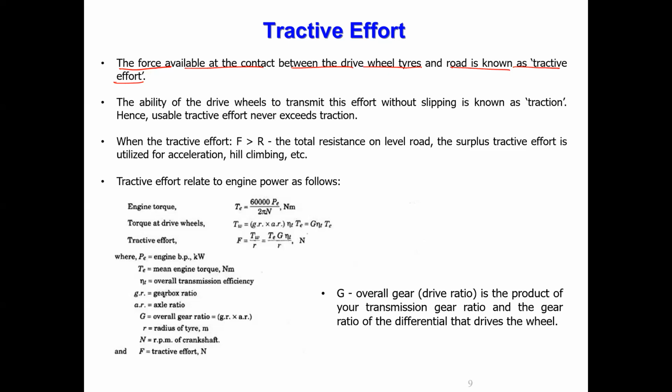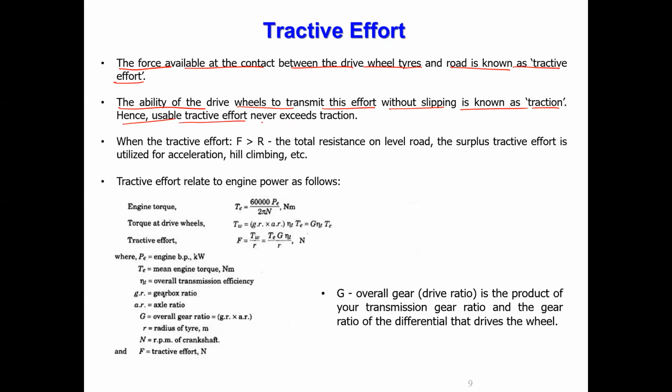If the engine drives the front wheels, it is called a front wheel driven vehicle. If the engine is connected to the back wheels through the gearbox and propeller shaft, it is called back wheel driven. The wheels driven by the engine are the ones that provide tractive effort or traction. The ability of the drive wheels to transmit this effort without slipping is known as traction.